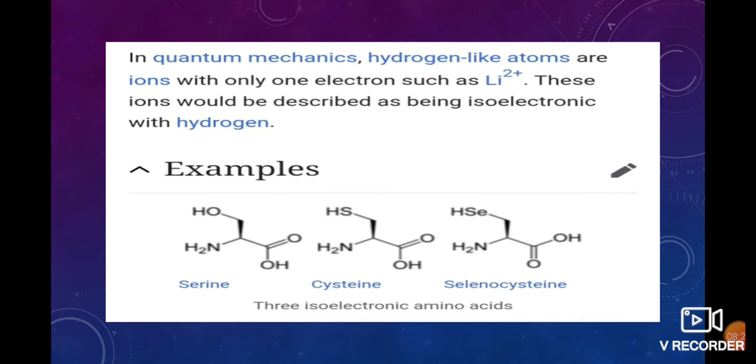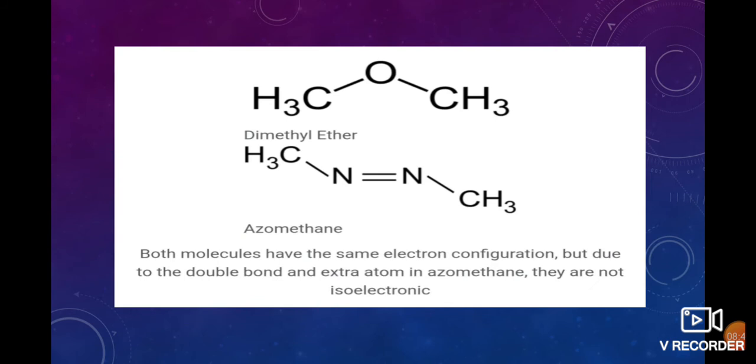These three amino acids are isoelectronic. When we observe their structures, all the structures are the same but differ in only one position. In serine it has an OH group, in cysteine it has SH, and in selenocysteine it has a selenium group. They differ in only one element. These are known as isoelectronic compounds.